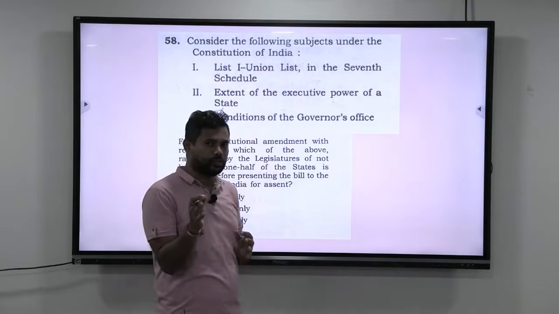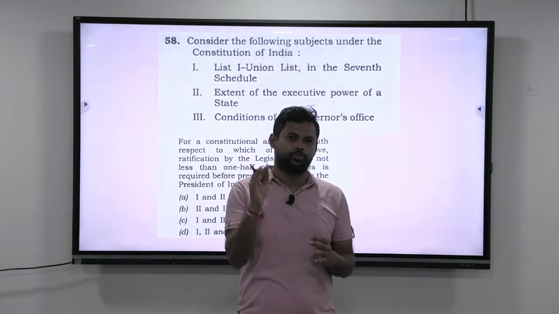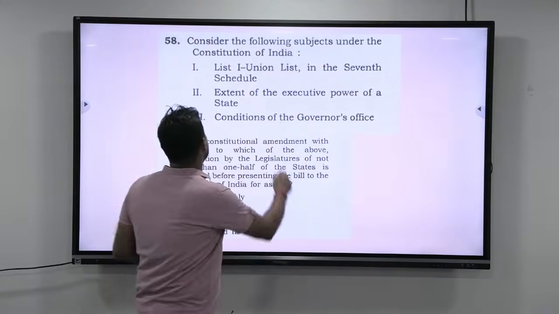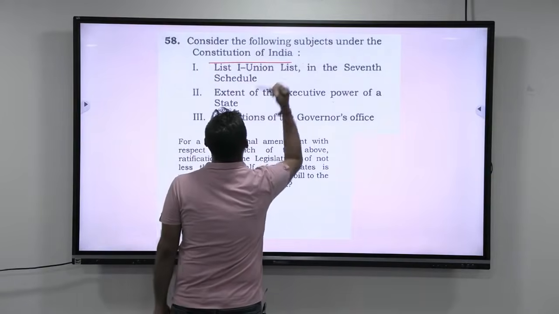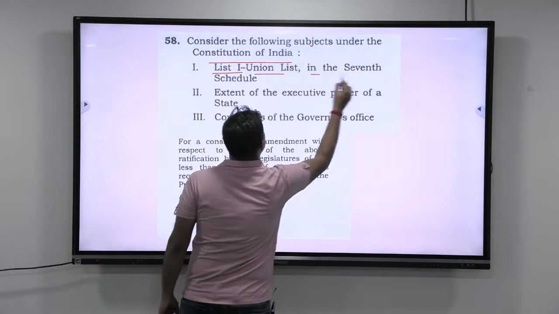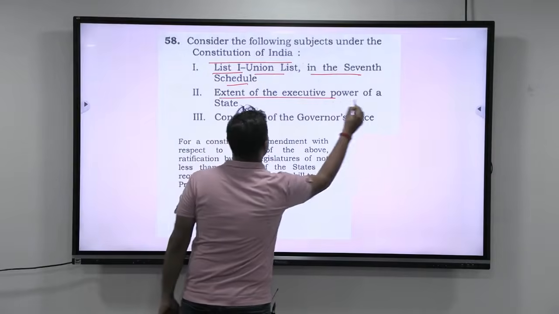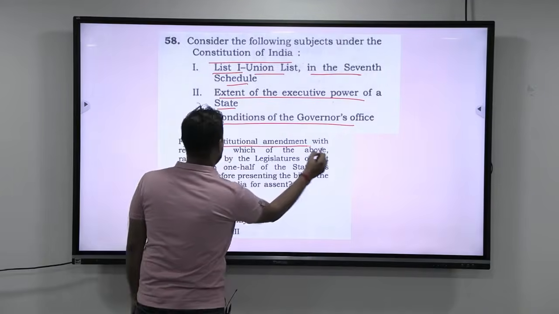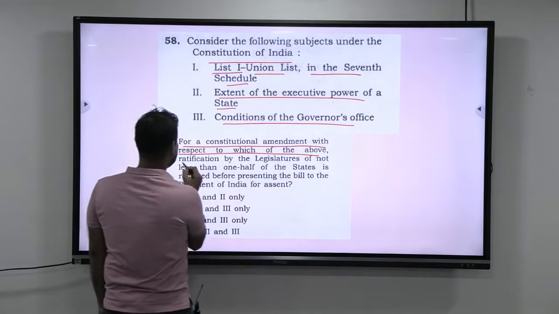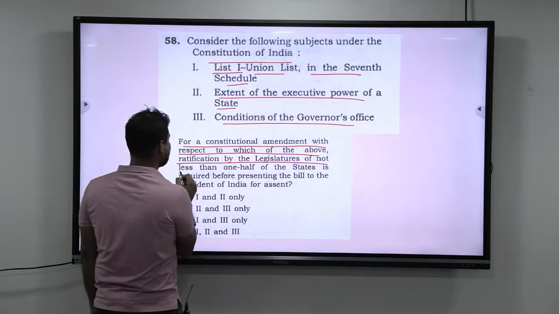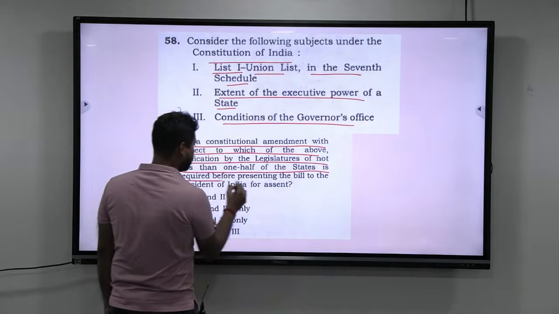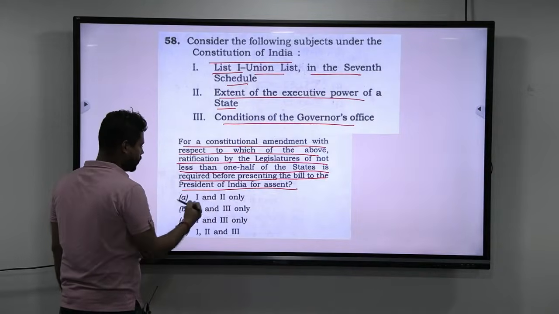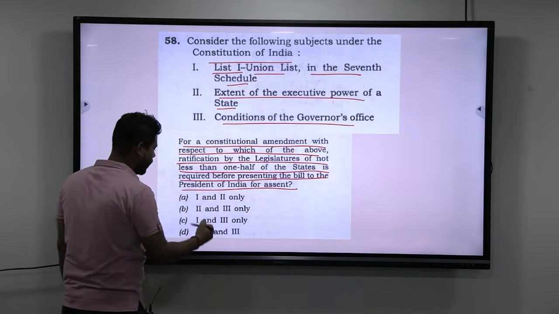Okay guys, let us solve this question. Again, a simple and straightforward question if you know the articles or the titles of the articles very well. Look at this. Consider the following subjects under the Constitution of India. List 1, Union List in the 7th Schedule; extent of the executive power of the state; conditions of the Governor's office. For a constitutional amendment with respect to which of the above is ratification by the legislatures of not less than 1/2 of the states required before presenting the bill to the President of India for assent? 1 and 2 only, 2 and 3 only, 1 and 3 only, 1, 2 and 3.